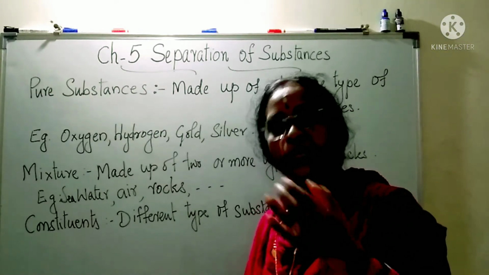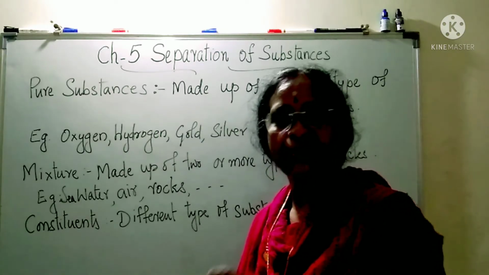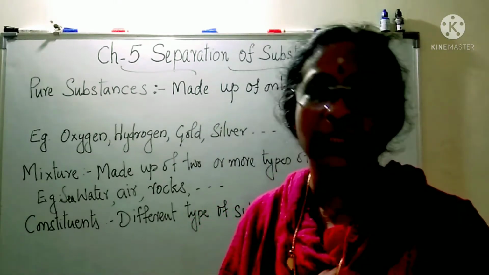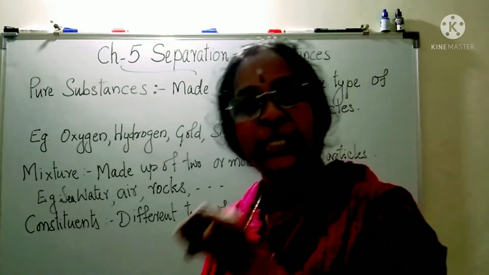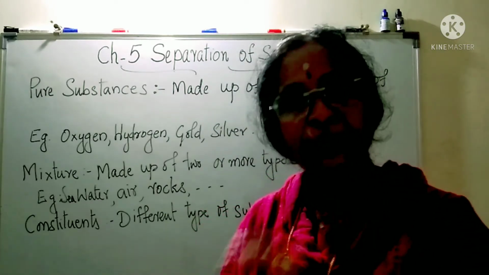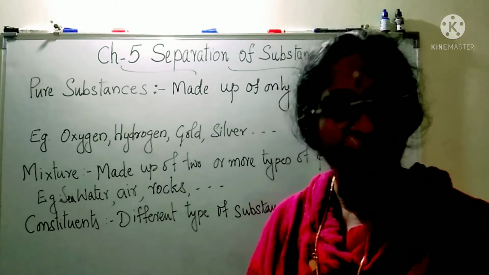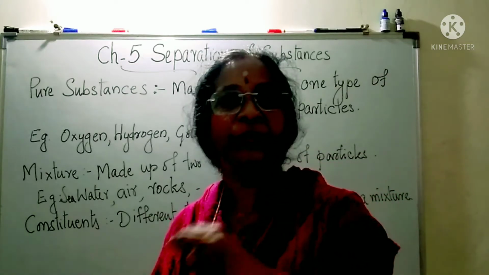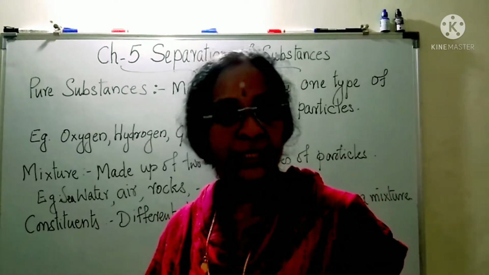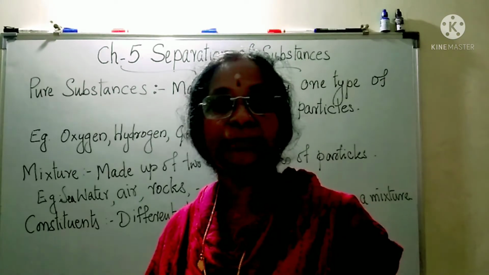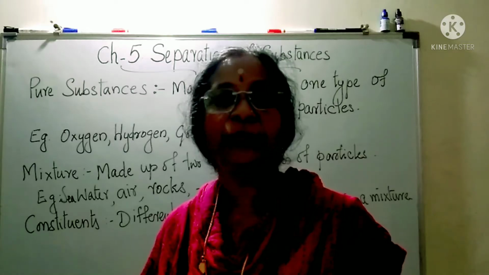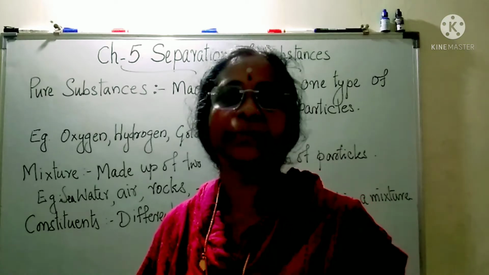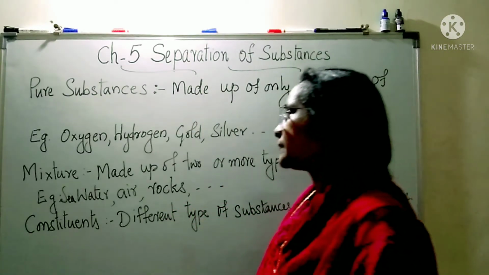If you take a cylinder of oxygen, and from different parts of the cylinder take some samples and check, it will have only oxygen particles. Similarly, if you take one big cylinder of hydrogen and collect samples from various parts of the cylinder and check, you will come to know that all the samples of hydrogen have only one type of particle. Such substances are called pure substances.